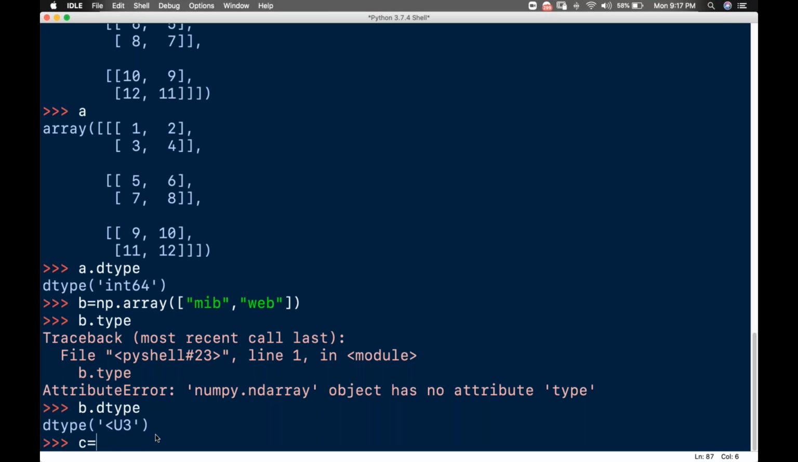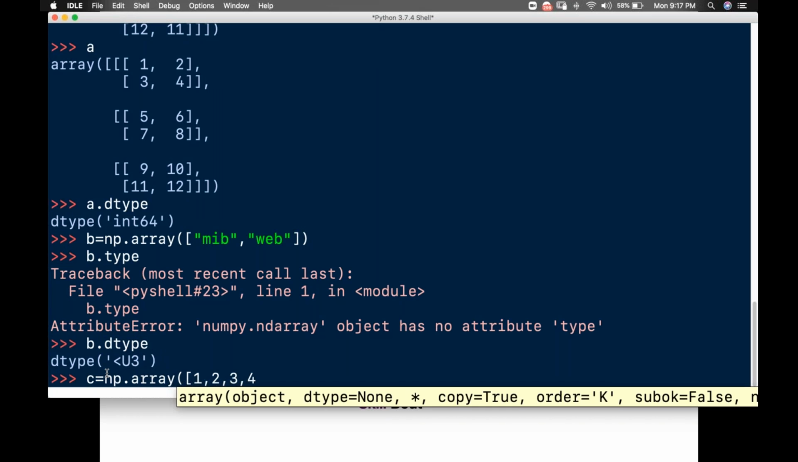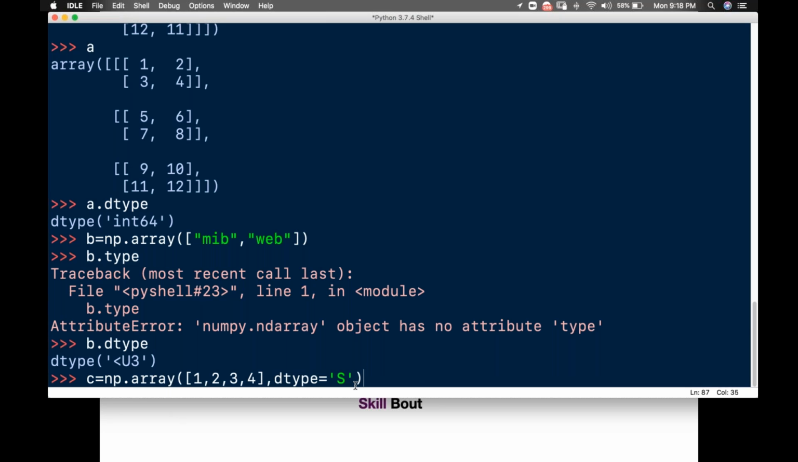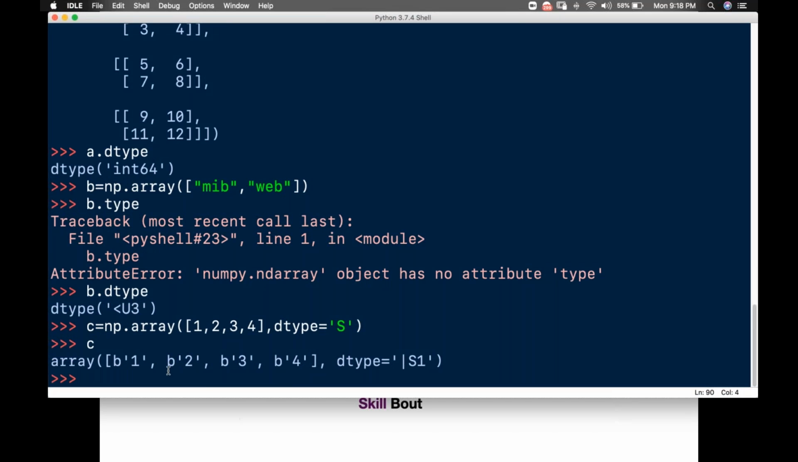I'll set c equals np.array. While creating an array, look here, let us say 1, 2, 3, 4, and while I'm creating the array, I want to change that dtype. The dtype is now none, so I'll set dtype equals one character, maybe uppercase S. I'll enter this. If I tell it as S, I'll be getting the things in string format.